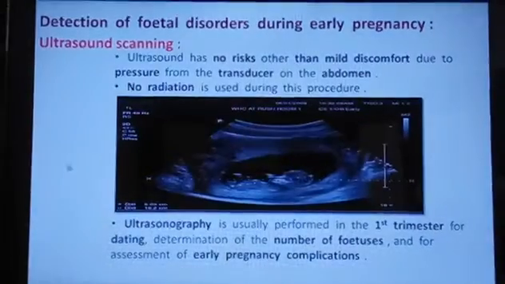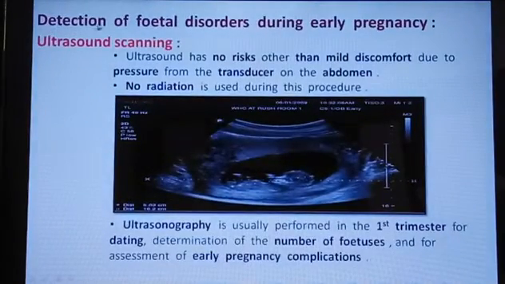Next one, detection of fetal disorder during early pregnancy. Detection of fetal disorder means detecting the disorder in the fetus. So you have to identify the fetal disorder. How is it possible? At the time of early pregnancy.